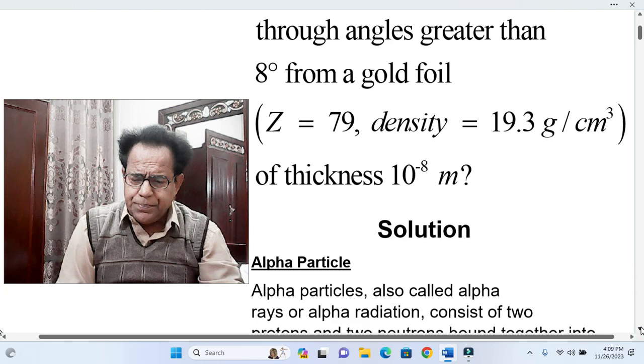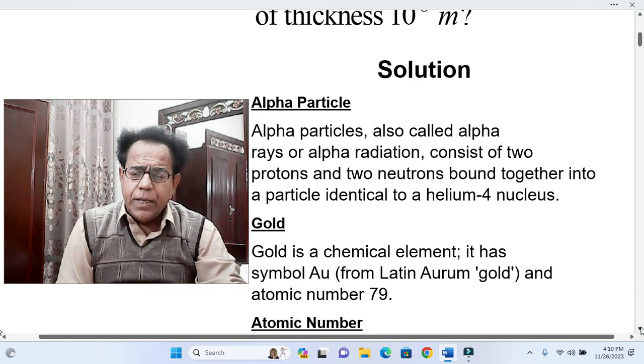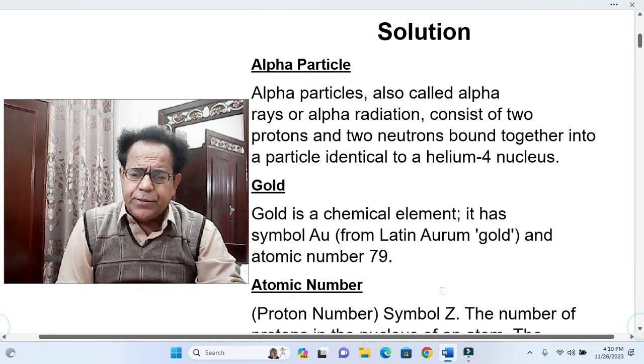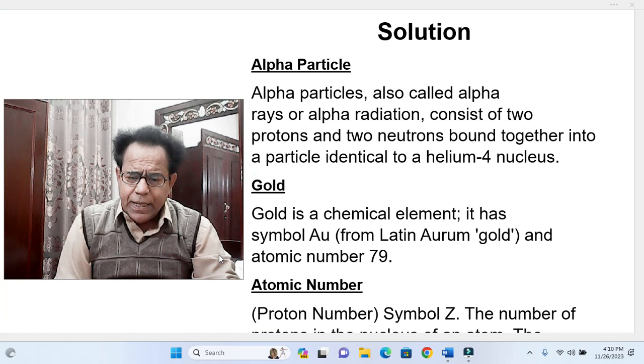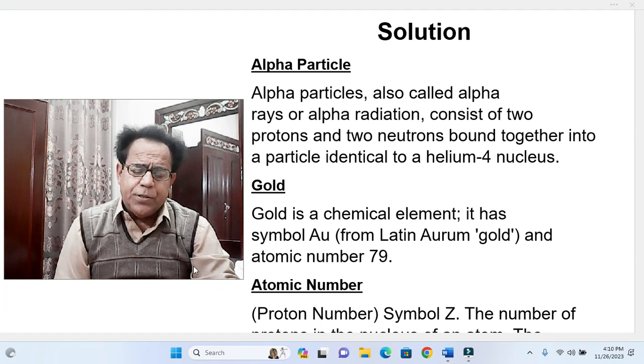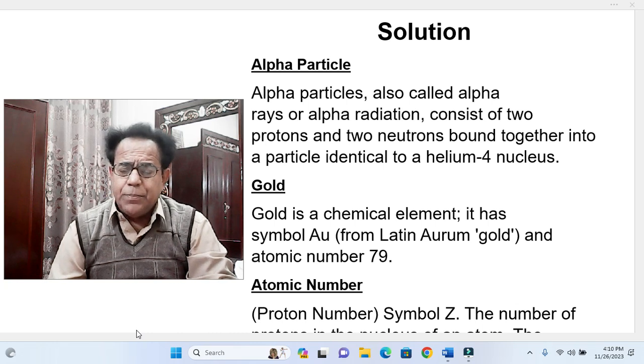Now we move to its solution, but before going to its solution in a proper manner, we will have a minute introduction about the terms involved.